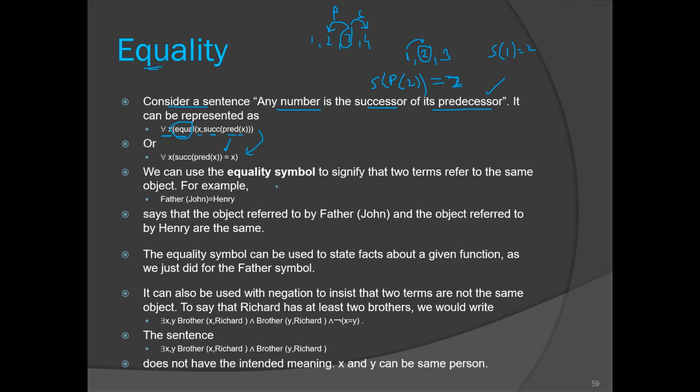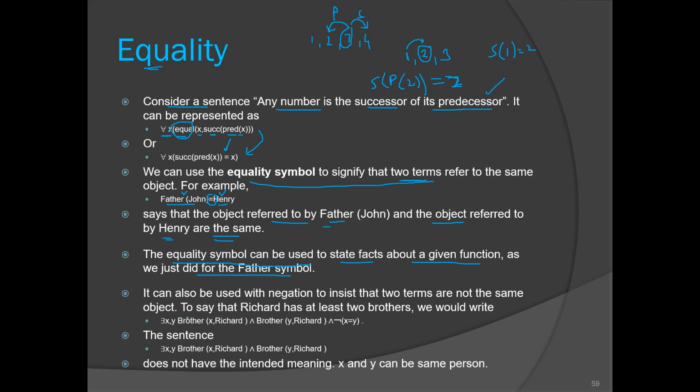Now it also shows equivalence between two terms. Consider John's father is Henry. So this is one fact, and this is another fact: father of John is Henry. We can show the equivalence between them using the equality operator. It says that the object referred to by father of John and the object referred to by Henry are the same. The equality symbol can be used to state facts about the given function, as we just did for the father symbol.